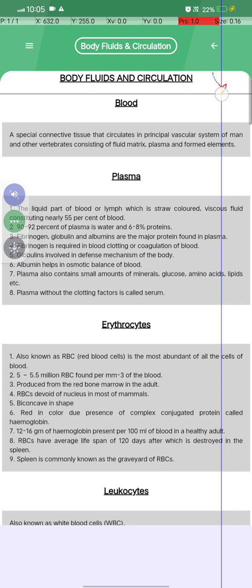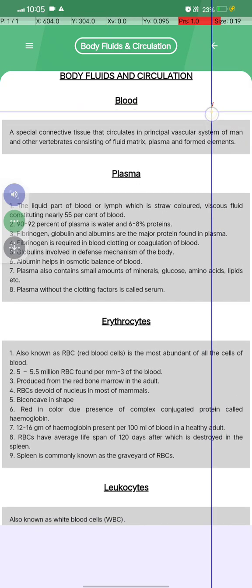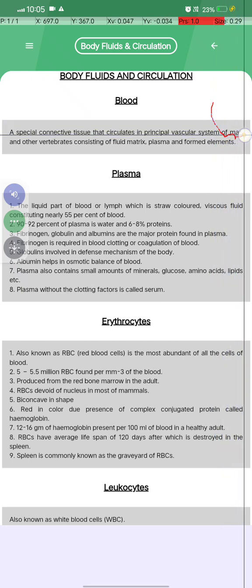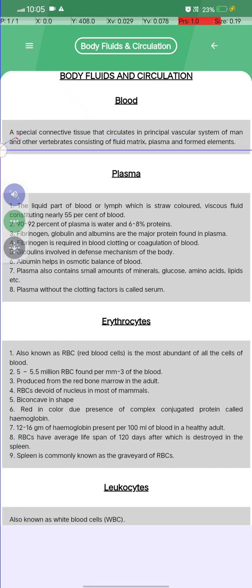The chapter name is Body Fluid and Circulation. So what is blood? A special connective tissue that circulates in the vascular system of man and other vertebrates, consisting of a fluid matrix, the plasma, and the formed elements.